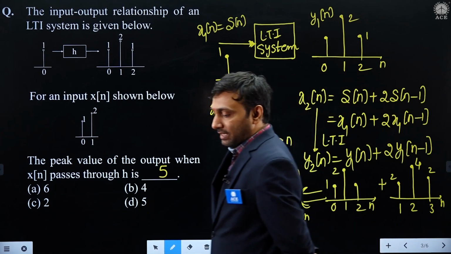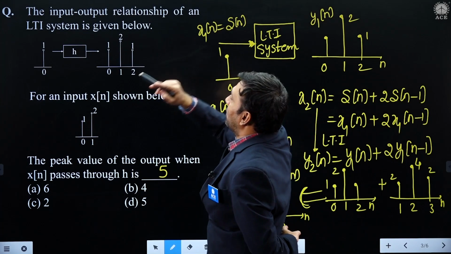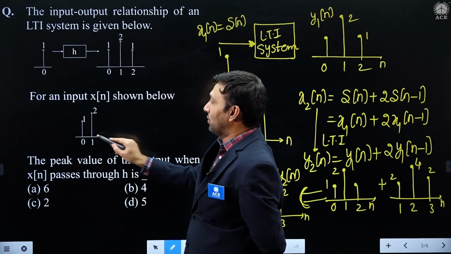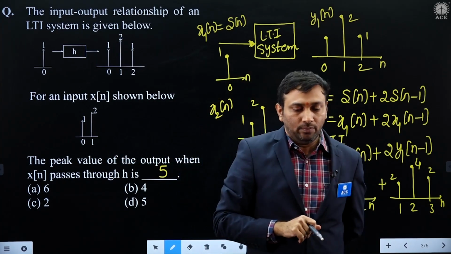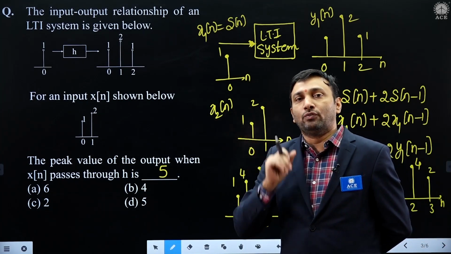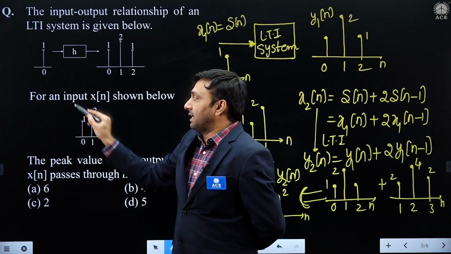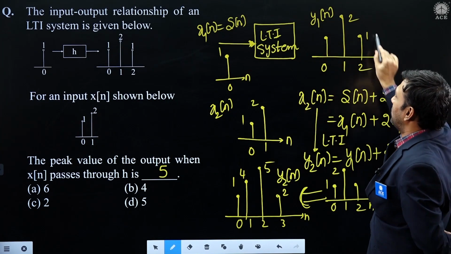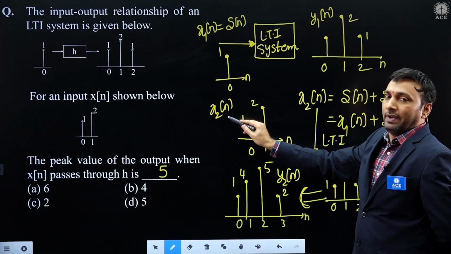This is another question asked on LTI system property. What is the question given? The input and output relation of an LTI system due to discrete impulse del n is given, you got this output. Due to the second input, what is the output? For an LTI system, we know whatever relation holds for inputs is equally true for their outputs also. Assume x1 of n is del n, due to which the output is like this. If this is the second input x2 of n, let us find what is the output.